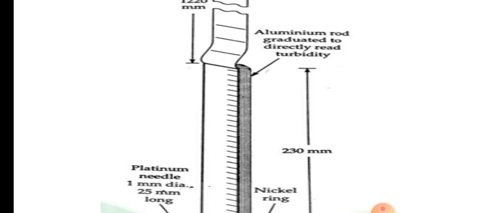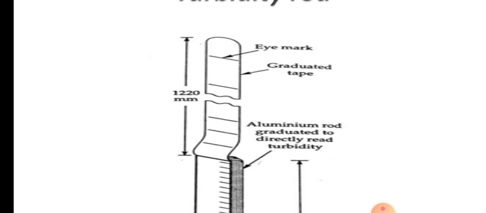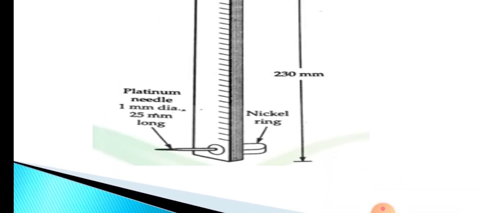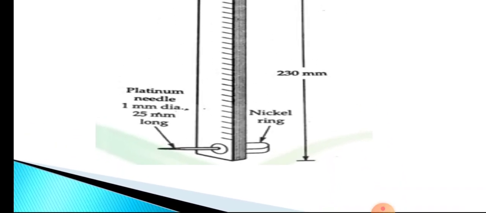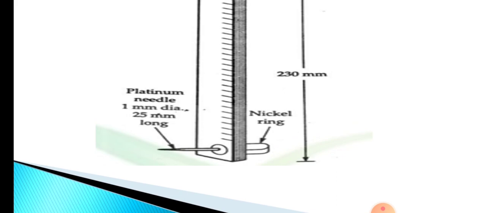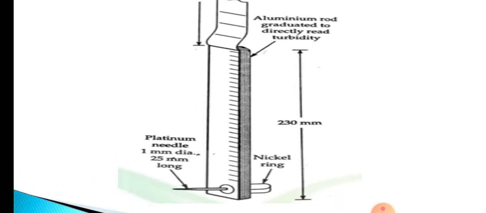There is a mark for eye position. Here you can see a mark for viewing, which is called the mark for eye position. And then a platinum needle is provided at the bottom. So how will you measure the turbidity using this rod?